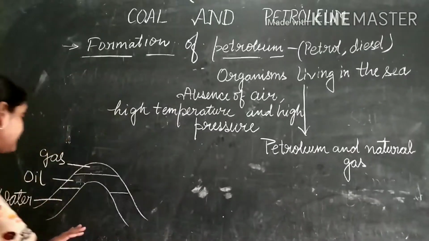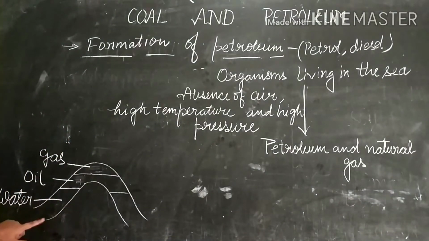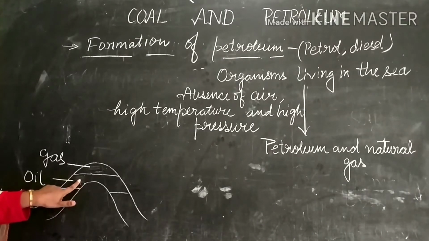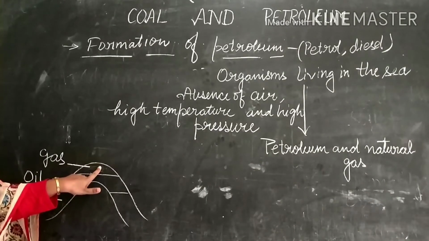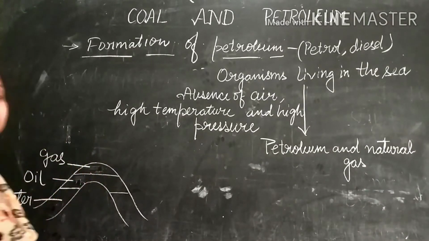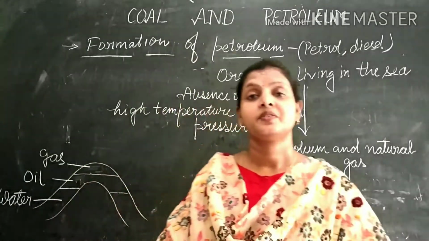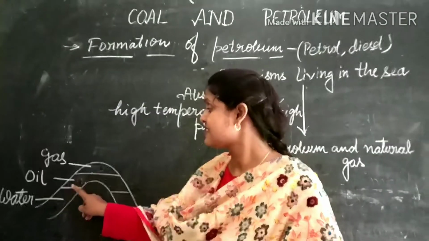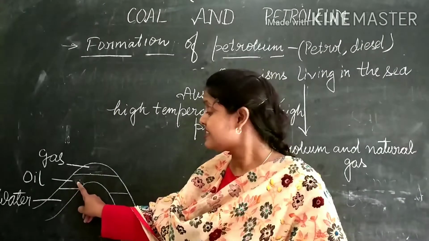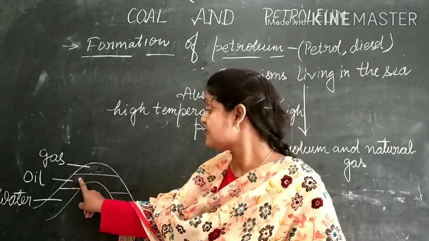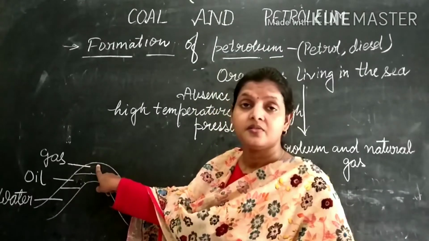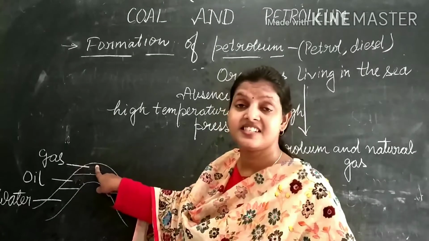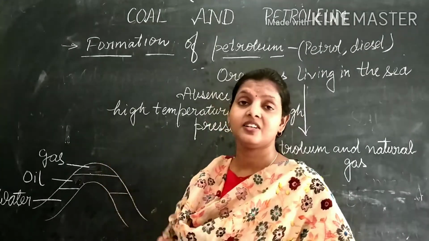You can see the figure of deposits here. This is the water lying below the ground, a layer of oil floats on the water, and a layer of gas floats above the oil. Why does this happen? It happens because of density. Water has a higher density in comparison to oil. So, having lower density, oil floats on water, and gas, having the least density, floats on the layer of oil.